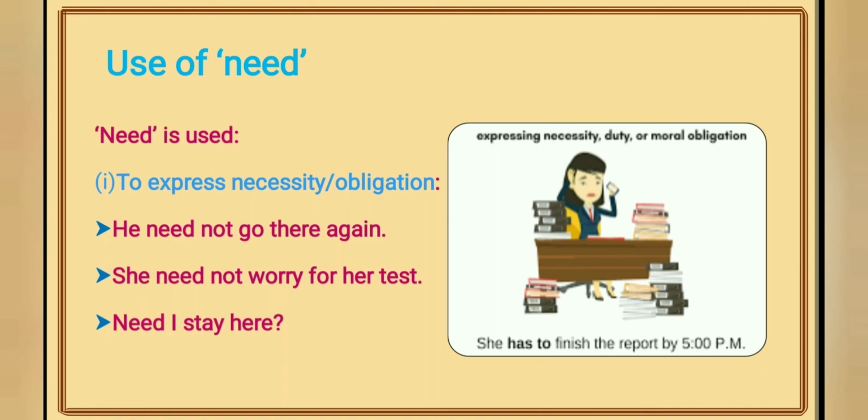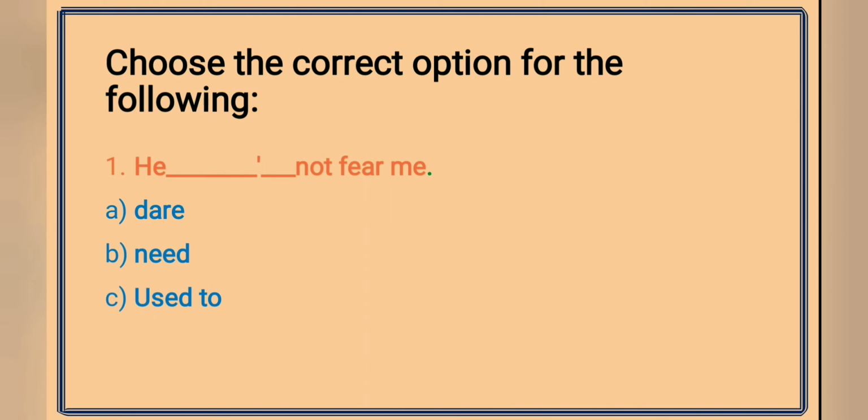So, there is no obligation or necessity to do all these things. Students, you should keep in mind that these two words, dare and need, have characteristics of both modal verbs and main verbs. Because of this, they are called semi-modals. They sometimes behave like modal verbs and do not add s to the form that goes with he, she, and it. So students, I hope these three modal verbs are clear to you.